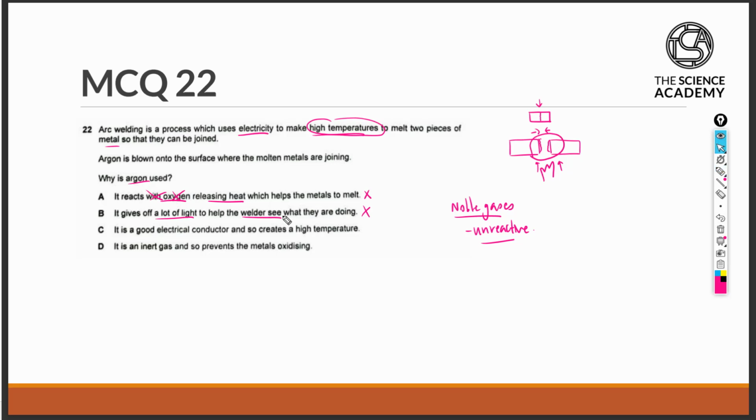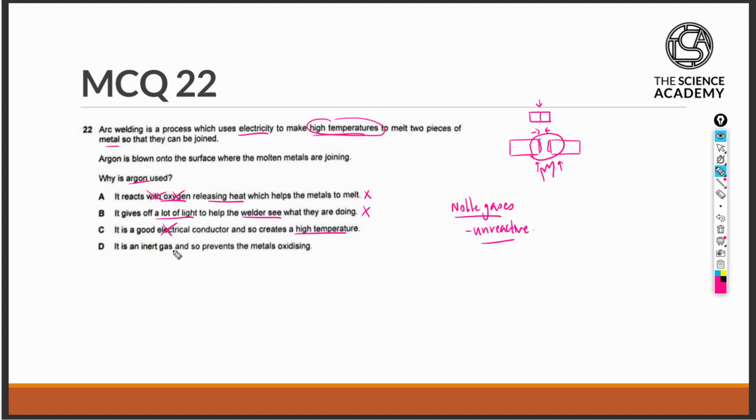C states that it is a good conductor of electricity, and so it creates a high temperature. Argon is not a metal, so it doesn't have mobile electrons to carry charges. Neither is it an ionic compound in the liquid or aqueous state with free moving ions to carry charges. Argon is actually a gas, and being gaseous does not allow it to conduct electricity. Therefore, this statement is also wrong.